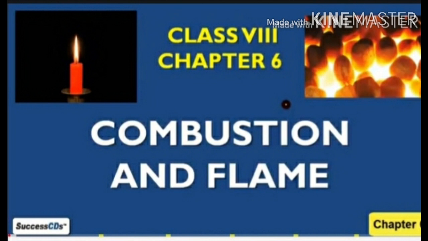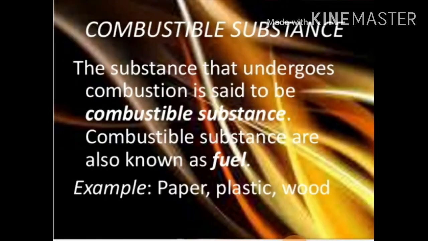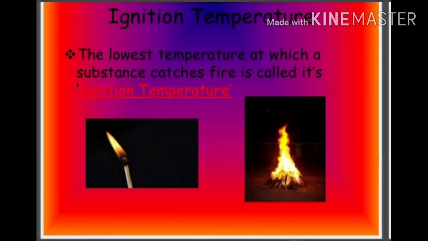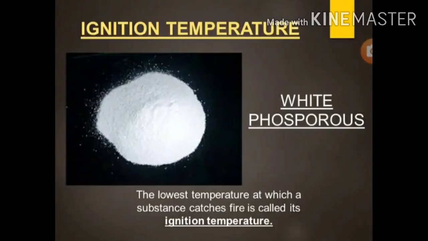Why does combustion need oxygen? A combustible substance will not burn in the absence of oxygen. Combustion can be complete or incomplete. If the supply of oxygen is inadequate, then the combustion will be incomplete. If the supply of oxygen is adequate, the substance burns completely. This is called complete combustion. What is ignition temperature? The lowest temperature at which a substance begins to burn is its ignition temperature.